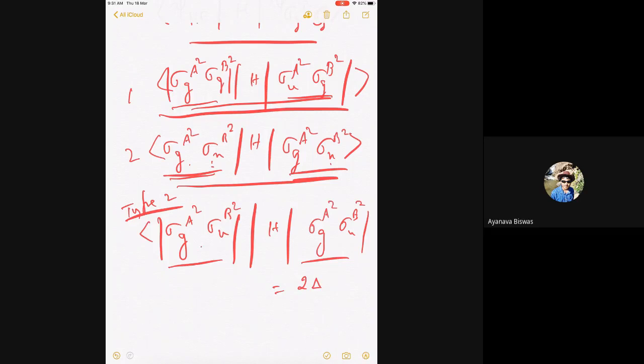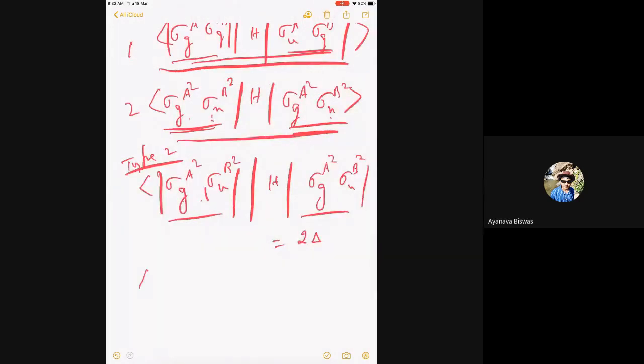So it will involve the 1 electron integral of sigma g a, 1 electron integral of sigma u b, and the 2 electron integral. So you know how to evaluate this by the Slater rules. So it's a sum over all the orbitals and half of the 2 electron integral involving this. So this is like the Hartree-Fock. So instead of sigma g a, sigma g b in the Hartree-Fock, you have a sigma u b.